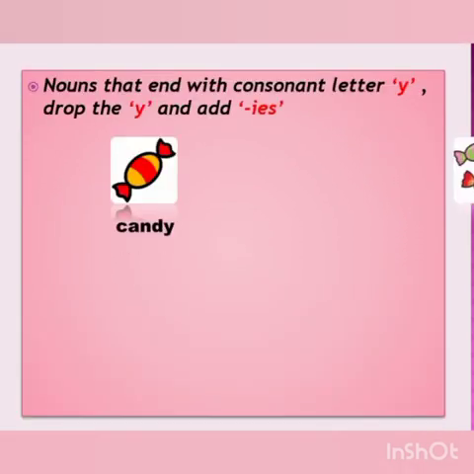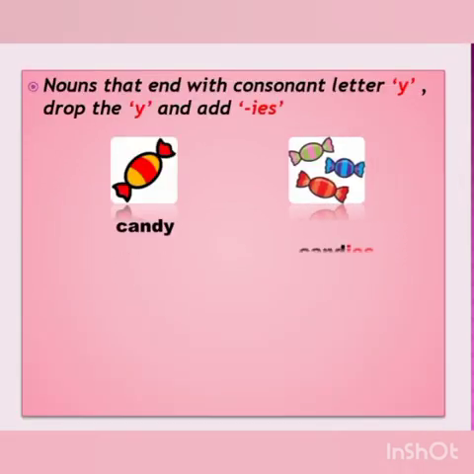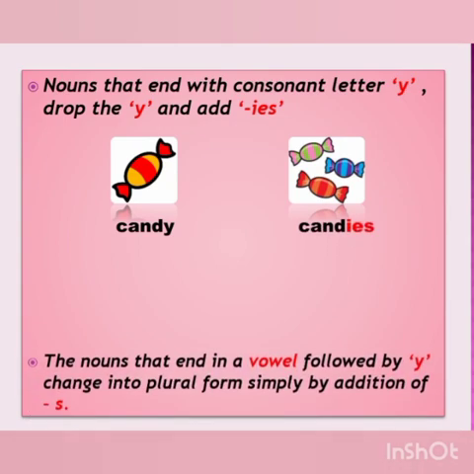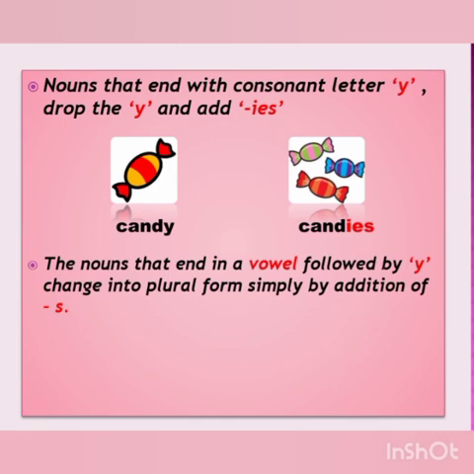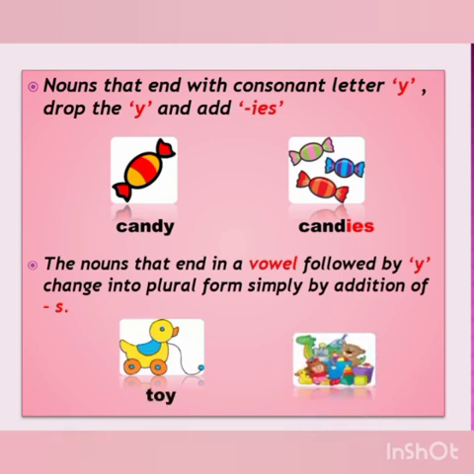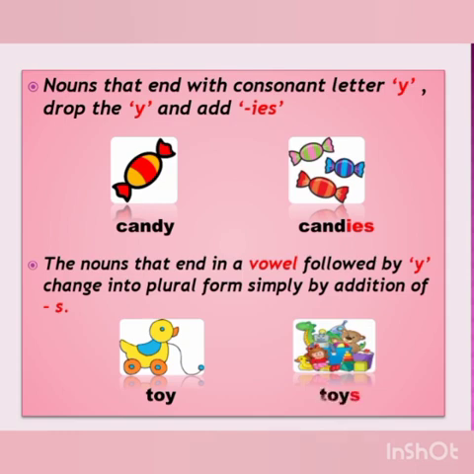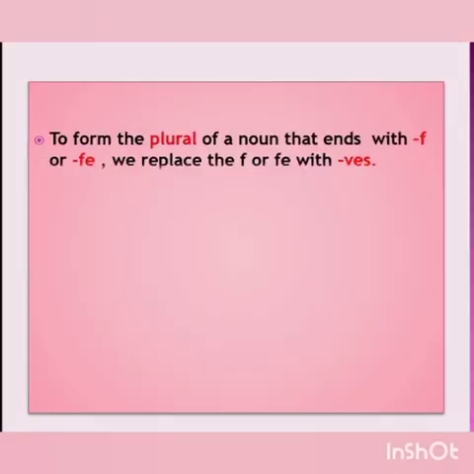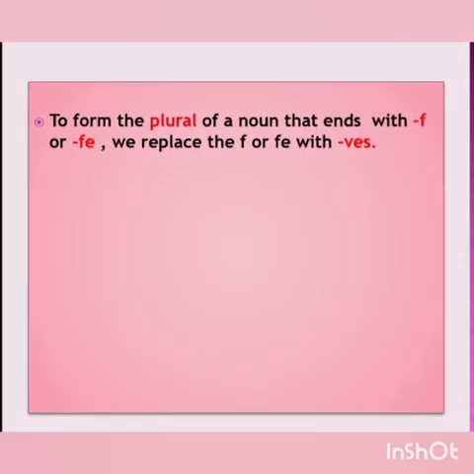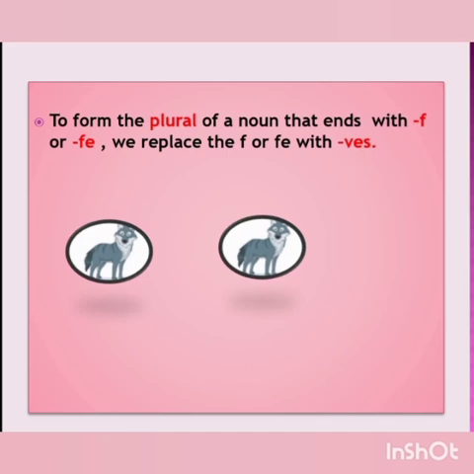Nouns that end with consonant letter y, drop the y and add ies, like candy, candies. Children, there are some nouns which has vowel before the consonant. There we add only s to make it plural, like one toy and many toys. So here we add only s. To form the plural of a noun that ends with f or fe, we replace the f or fe with ves. In this picture, wolf for one and wolves for more than one.